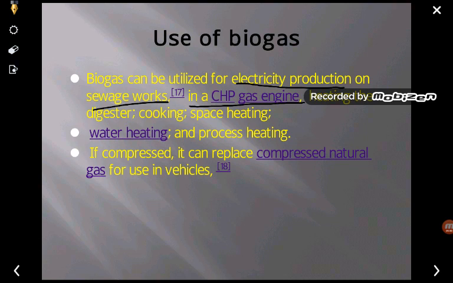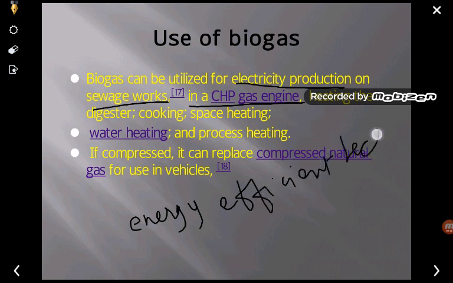CHP is an energy efficient technology that generates electricity and captures the heat that would otherwise be wasted to provide useful thermal energy.